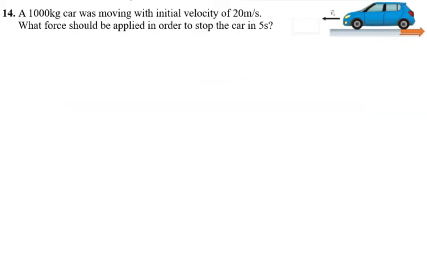And in this question, they say a 1,000 kilogram car, so that is the mass. Sometimes they can say 1,000 Newton car. So if they say 1,000 Newton car, that means 1,000 is the weight of the car. And the weight means mg. So if they told you the 1,000 Newton car, that means they tell you mg.